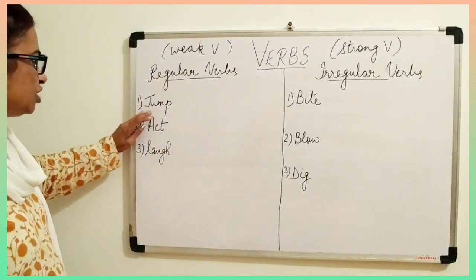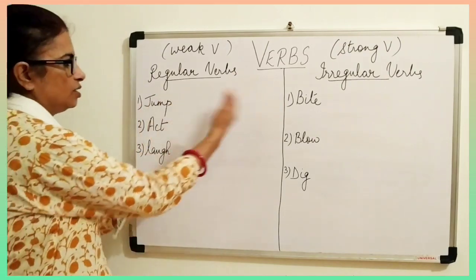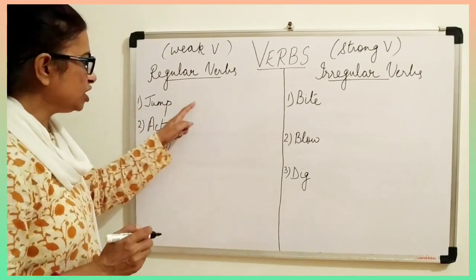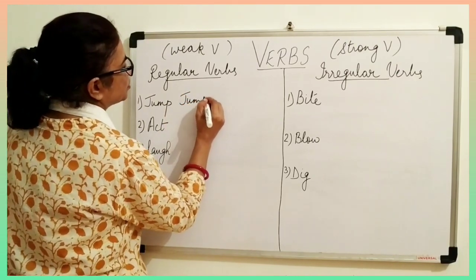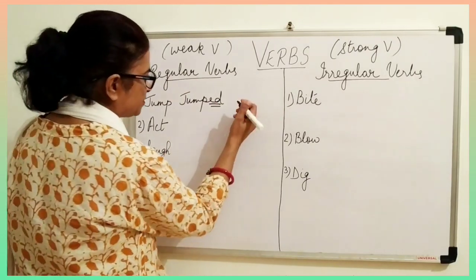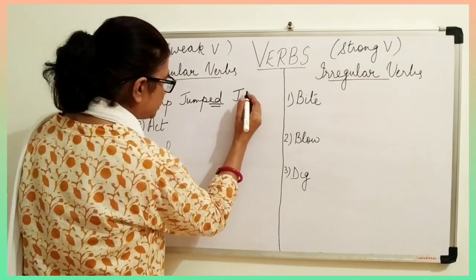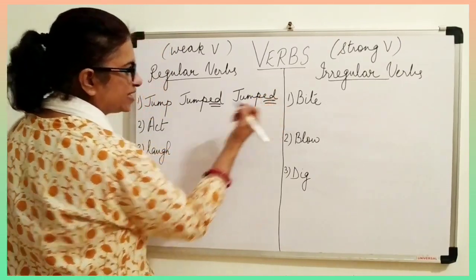See, jump. Now the three forms of these, what are you going to make? Jump, jumped, jumped. Isn't it? Just by adding ed, the second form of the verb is made and even the past participle, the third form of the verb, also is made. Jumped, jumped, just by adding ed.